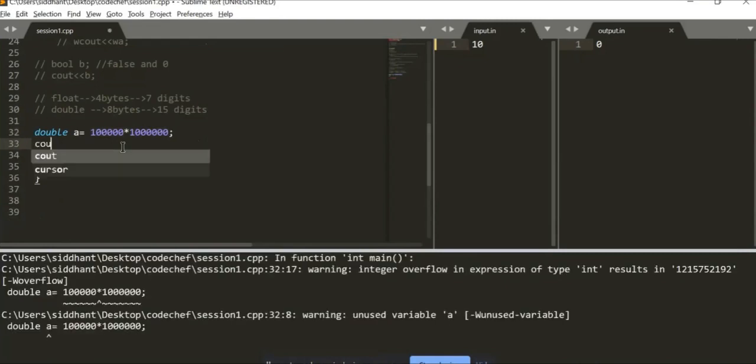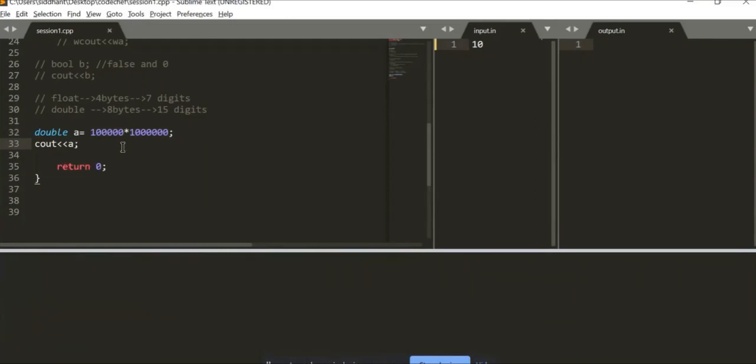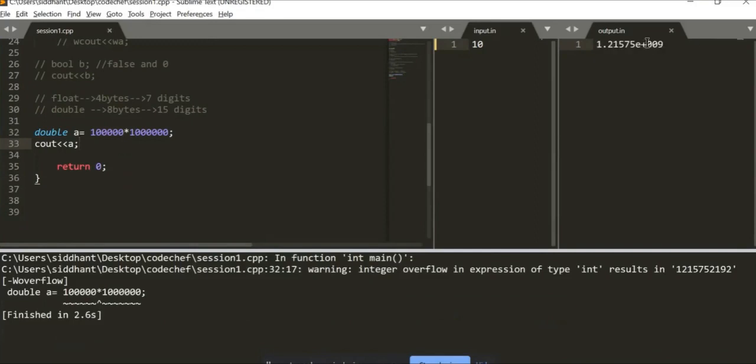So we have to print this also. cout A. When I print it out, I get this obscene value of something like 1.21575 E plus 009. It's in scientific notation, but it doesn't make sense. My answer was as simple as 10 raised to 11, 10 followed by 11 zeros.